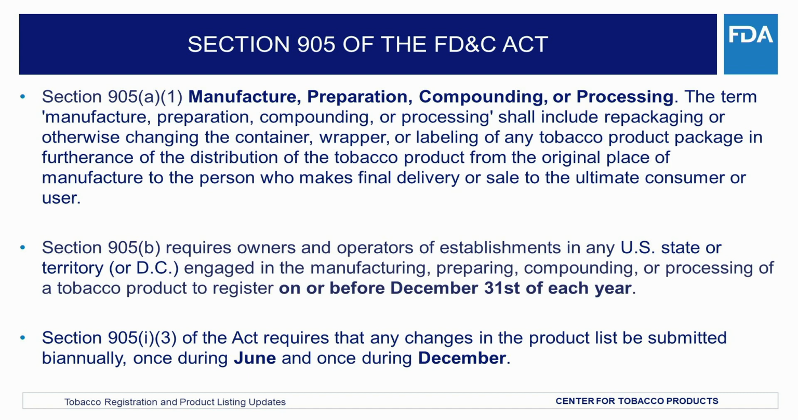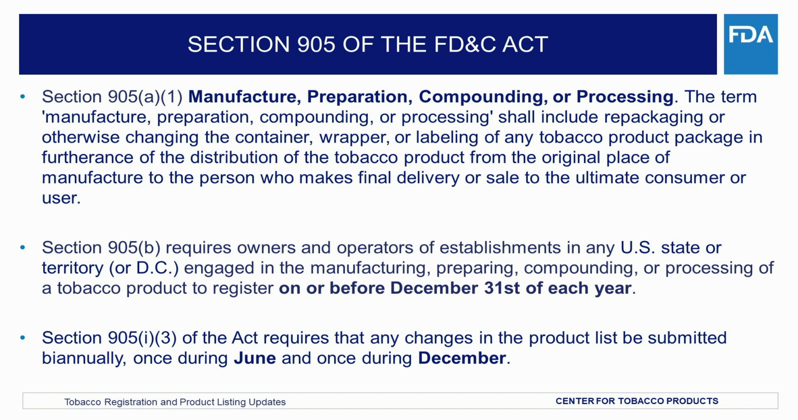Section 905 of the FD&C Act covers the annual registration and product listing requirements. 1. Section 905(a)(1) defines the term manufacture, preparation, compounding, or processing as including repackaging or otherwise changing the container, wrapper, or labeling of any tobacco product package in furtherance of the distribution of the tobacco product from the original place of manufacture to the person who makes final delivery or sale to the ultimate consumer or user.